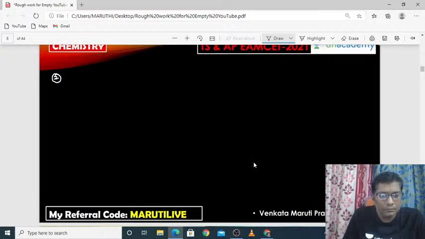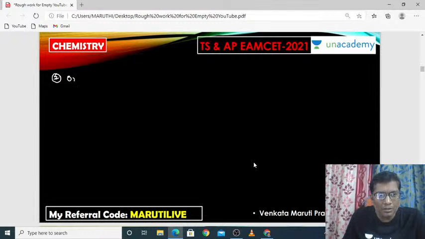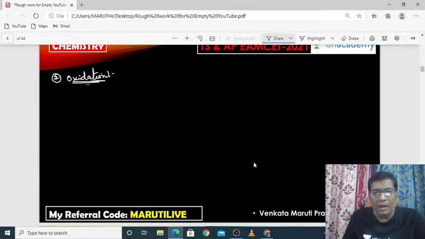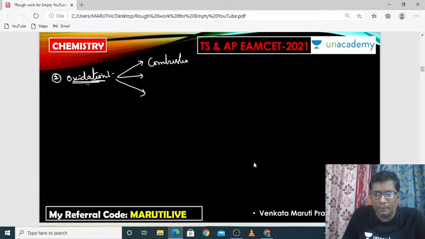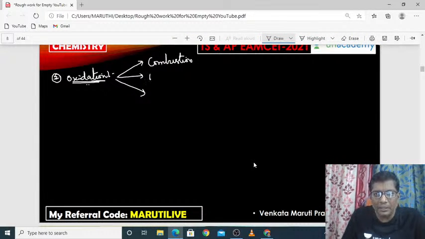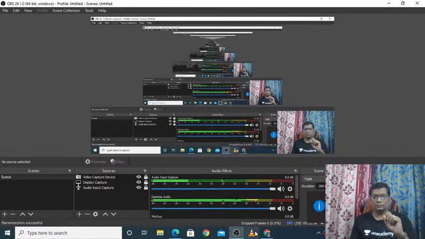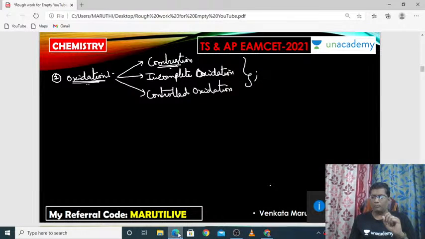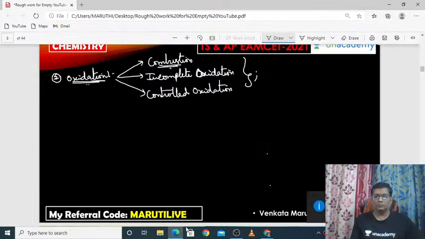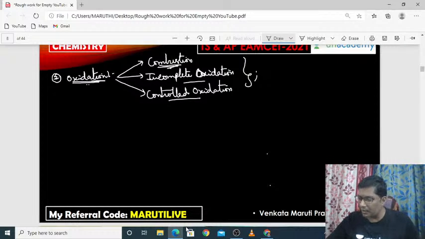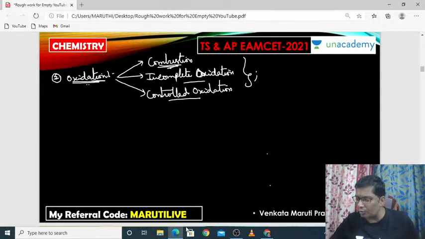Coming to the next one: oxidation process. Already I have given this in the previous session. Oxidation can be done in three ways: combustion, incomplete oxidation and controlled oxidation.